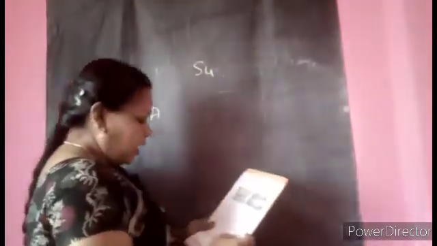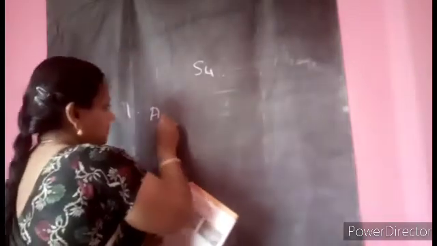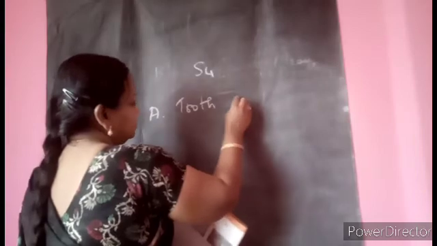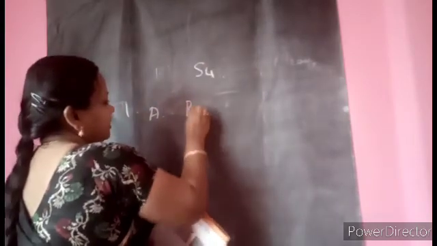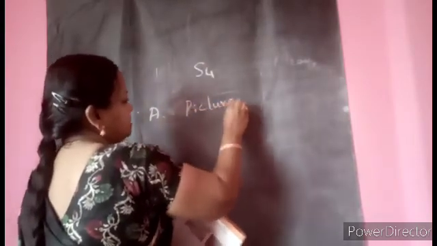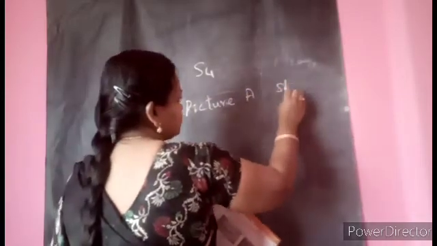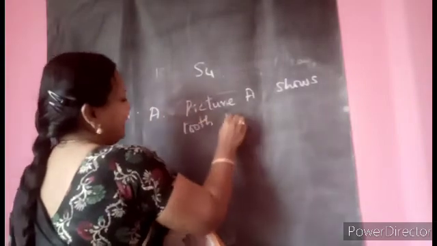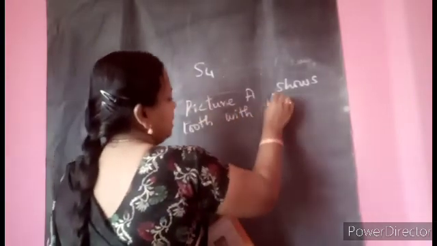So now you write S4, 1A. How do the teeth look? Picture A, how is the tooth? Picture A shows tooth with plaque. Yes, children, some coating is there.